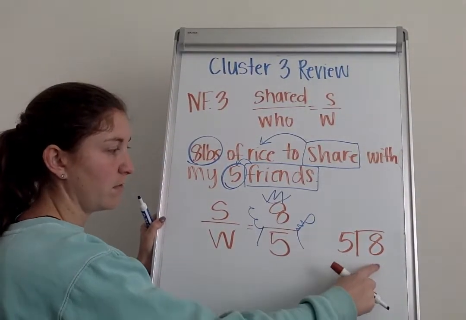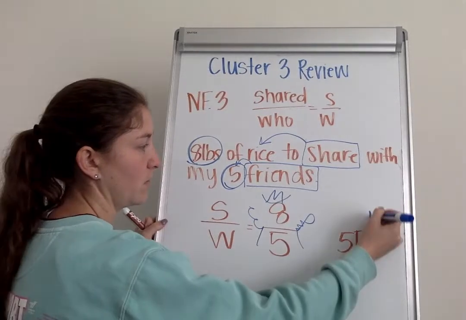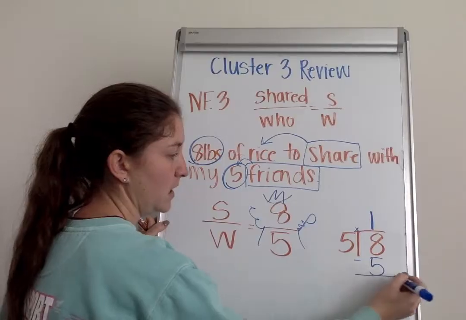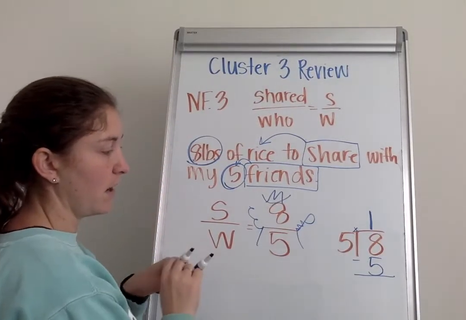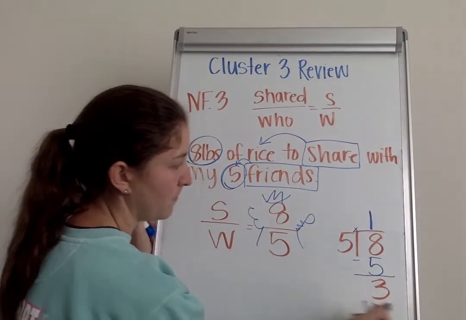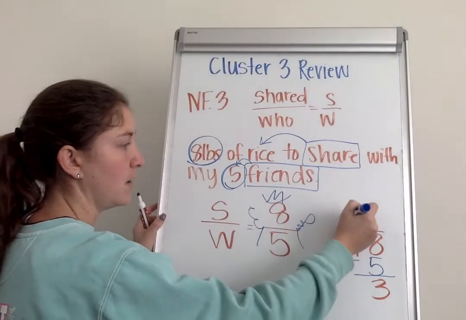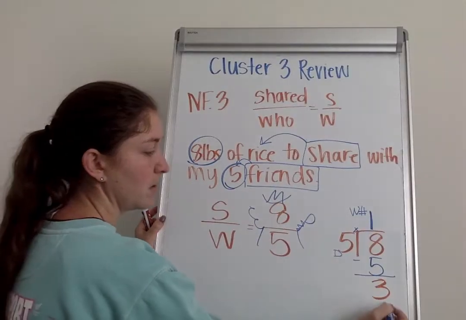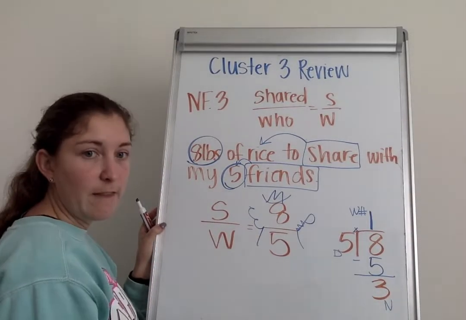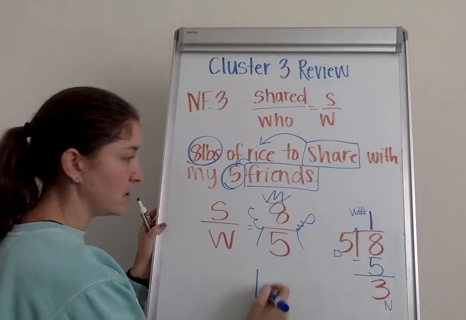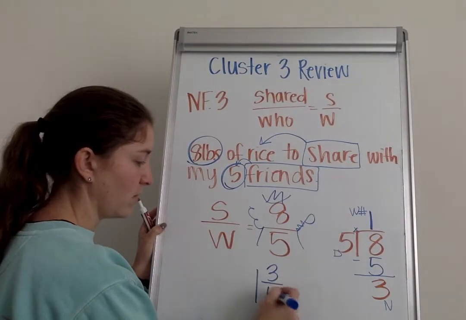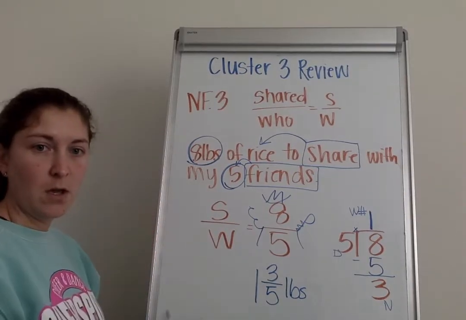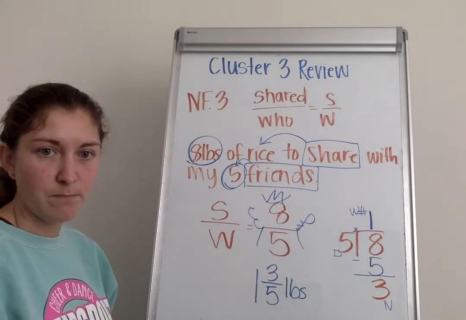How many times can 5 go into 8? Well, 5 can go into 8 1 time. 1 times 5 is 5. I subtract. 8 minus 5 is 3. This number up top is going to be your whole number. This 5 is your denominator. The 3 is your numerator. That means that each of my friends would get 1 3/5 pounds of rice. Okay? Questions on that part?